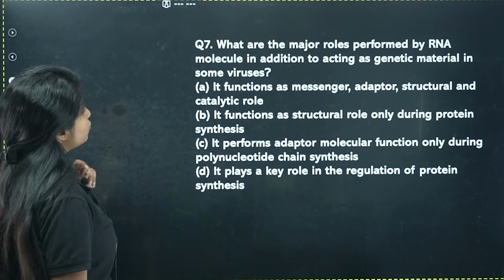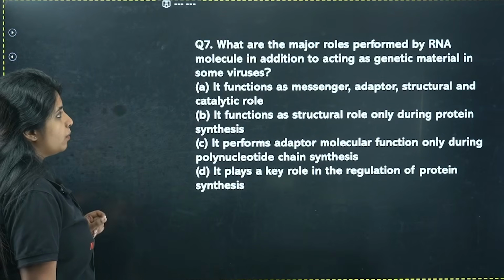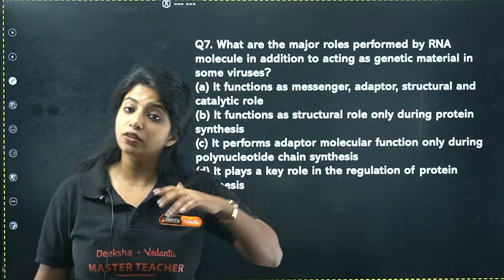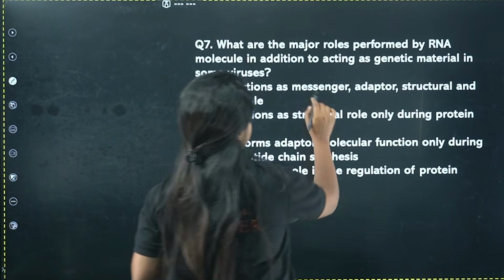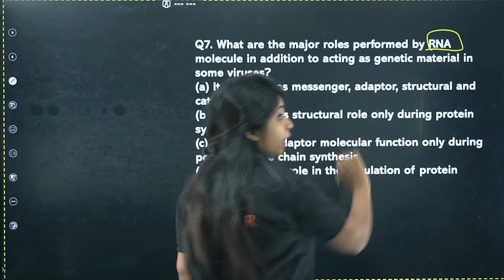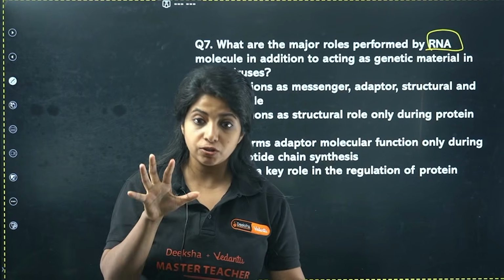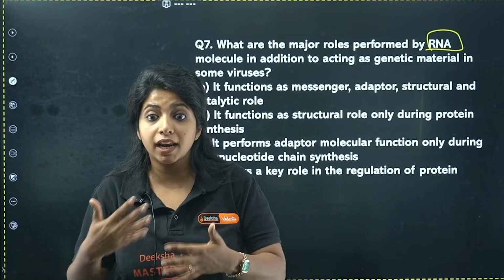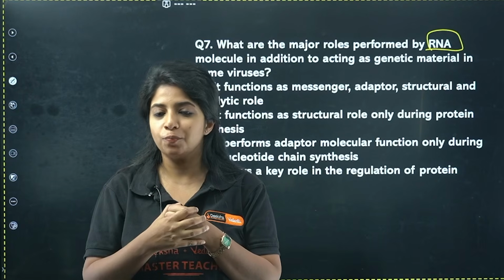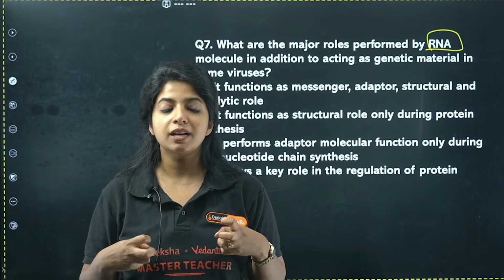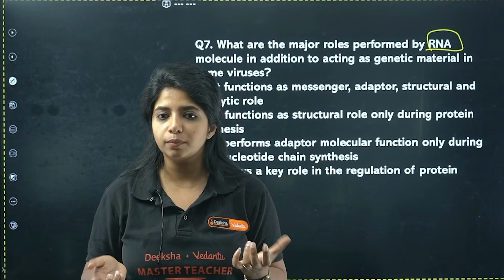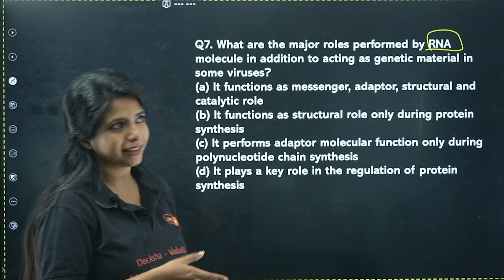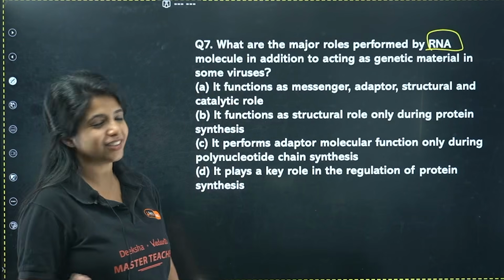What are the major roles performed by RNA molecules in addition to acting as genetic material in some viruses? So what is the other role of RNA? In viruses, RNA is a genetic material which is not stable. It changes its shape all of a sudden again and again, which is why we are not able to find a cure for any virus-borne diseases. It's very difficult because viruses change their genetic material very fast. That is why they have RNA as genetic material.